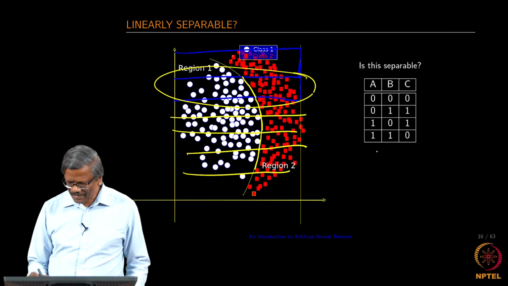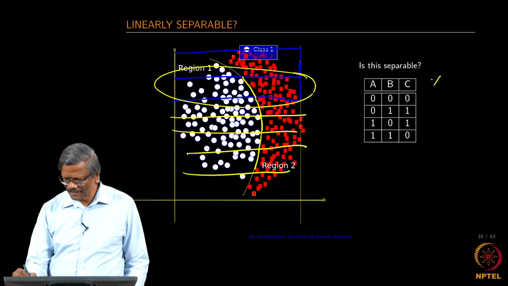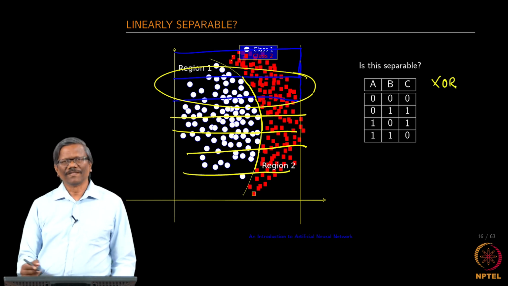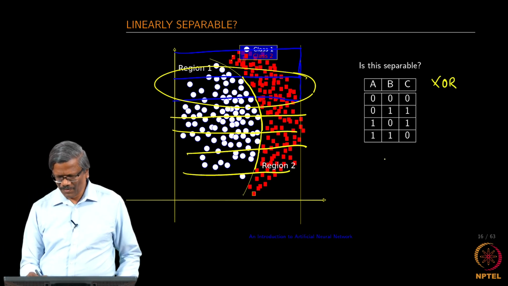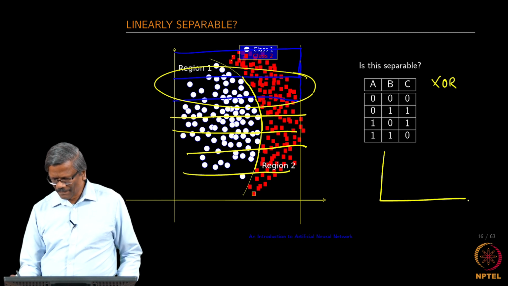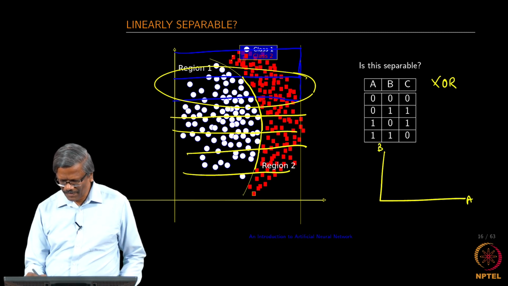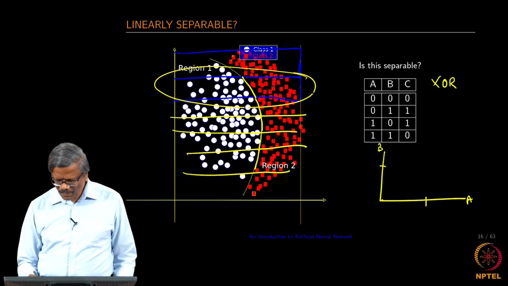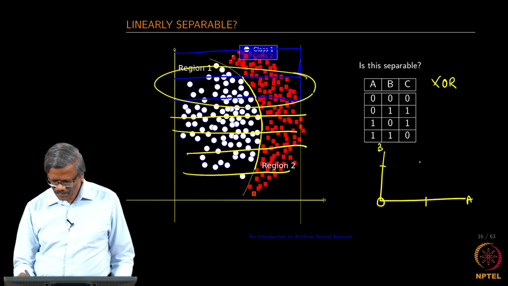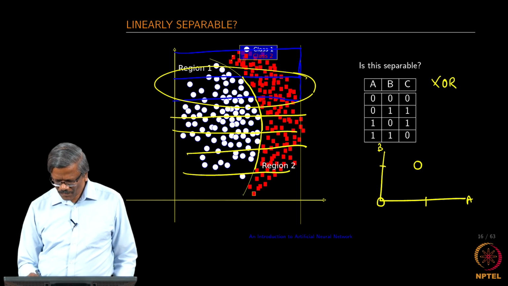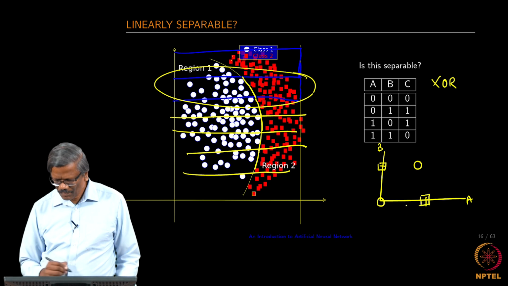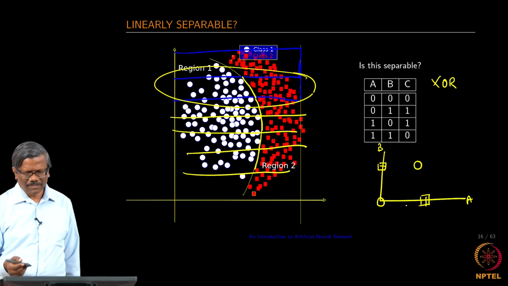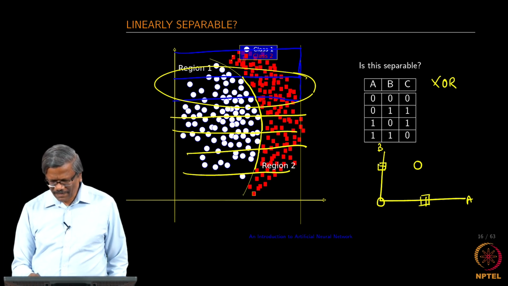Okay. And the second one is this, an XOR. Is it linearly separable? You know that we have A here, B here, 1, 1. So, we have points which are like these, right.